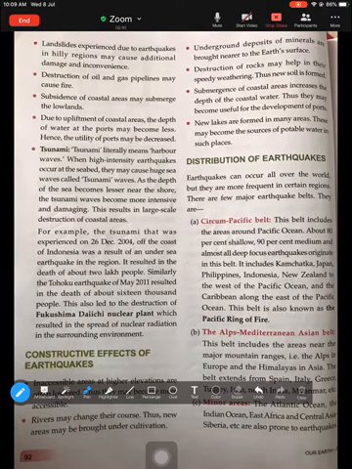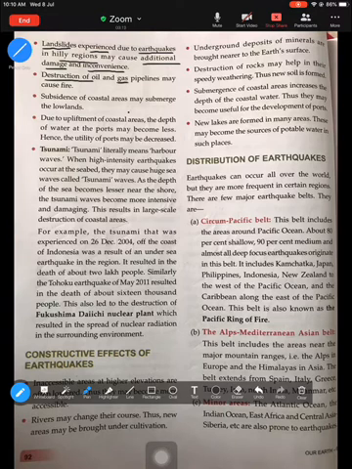Now, next could be landslides. Sometimes landslides could be triggered because of a massive earthquake, especially in hilly areas. So this can add additional damage and inconvenience. Because of the landslides occurring in hilly areas because of the massive earthquake, sometimes the entire area could just slip off. So when landslides take place because of an earthquake, that can lead to adding on the damage and even inconvenience caused to the people.